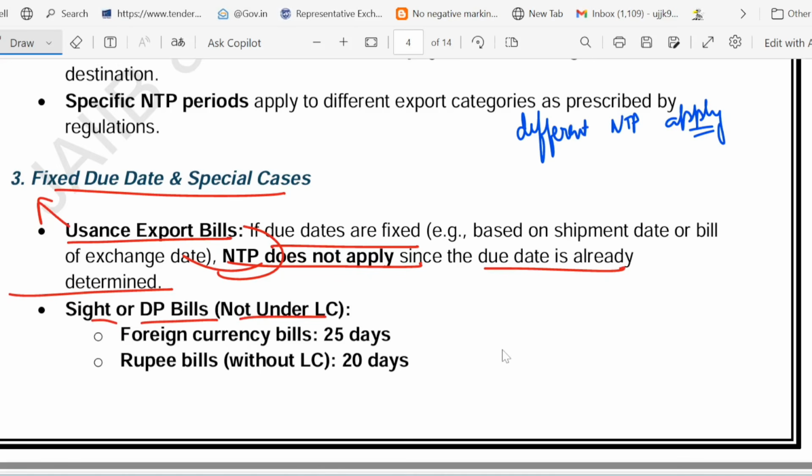However, in the case of a sight bill or DP bill, what is the meaning of DP? There is something called documents against acceptance, that is DA, and documents against payment, that is DP. A sight bill or DP bill means immediate payment: one side delivery, one side payment. If it is a foreign currency bill, then a 25-day NTP period applies, and if it is a rupee bill, then a 20-day NTP period applies. For a usance bill, there is no such thing as NTP.